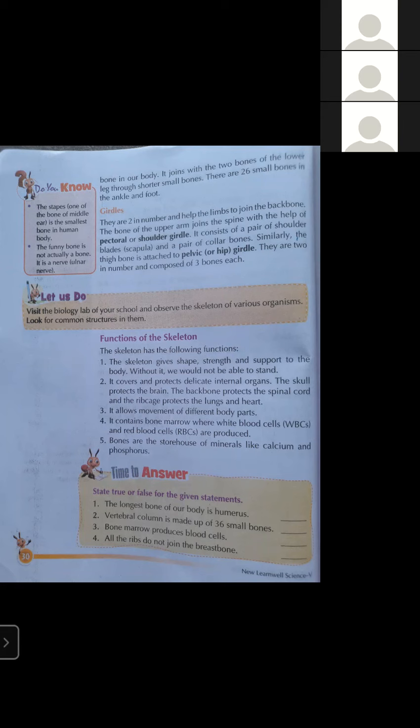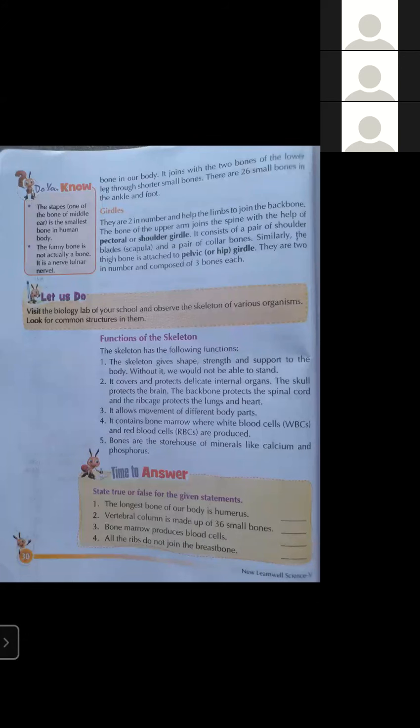The bones of our upper arms join the spine with the help of the pectoral or shoulder girdle. Pectoral girdle is the second name of the shoulder girdle. It joins the upper arms to the backbone.